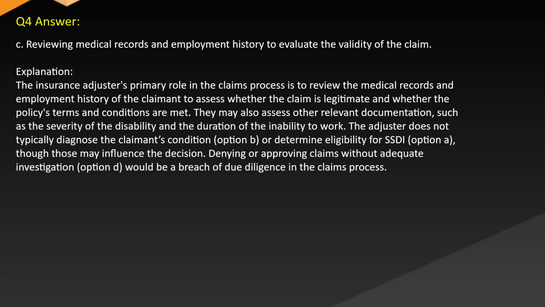Answer: C. Reviewing medical records and employment history to evaluate the validity of the claim. Explanation: the insurance adjuster's primary role in the claims process is to review the medical records and employment history of the claimant to assess whether the claim is legitimate and whether the policy's terms and conditions are met. They may also assess other relevant documentation such as the severity of the disability and the duration of the inability to work. The adjuster does not typically diagnose the claimant's condition (option B) or determine eligibility for SSDI (option A), though those may influence the decision.